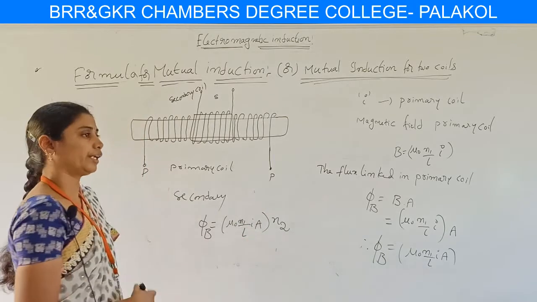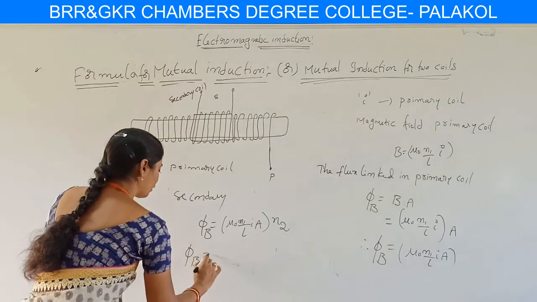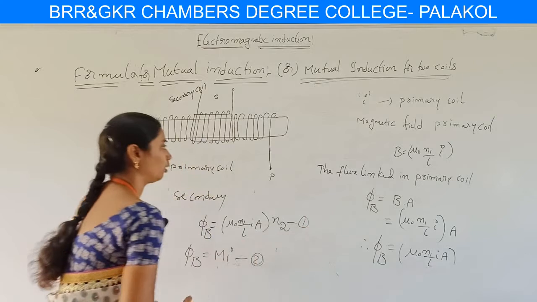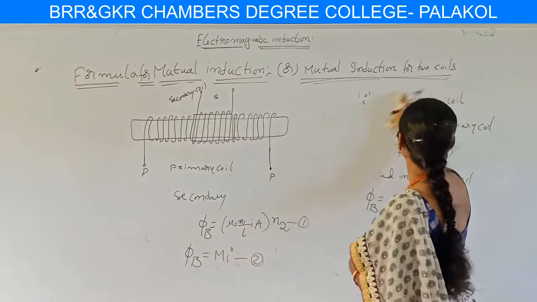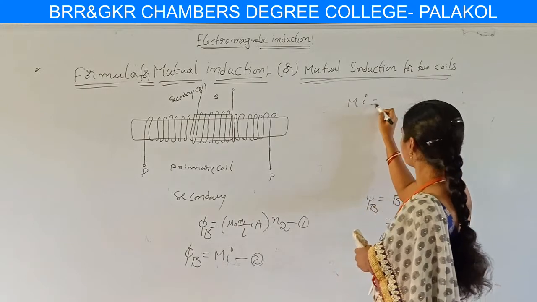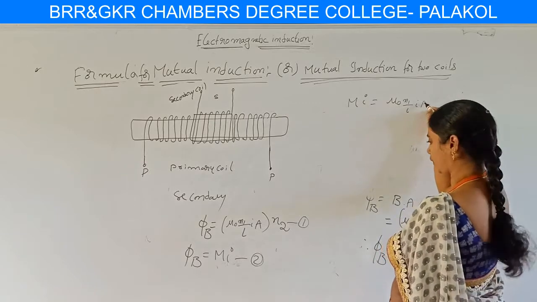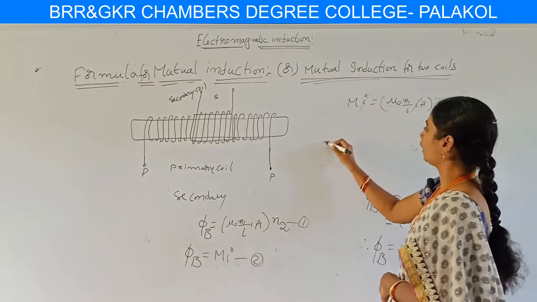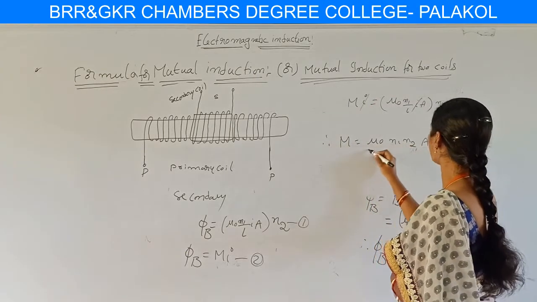Then we already know that, according to the phenomenon of mutual induction, phi B is equivalent to M I. We consider this as equation 1 and the other as equation 2. By equating these two equations, we have M I equivalent to mu naught N1 by L into IA into N2. By cancelling I on both sides, we have M equal to mu naught N1 N2 A by L.